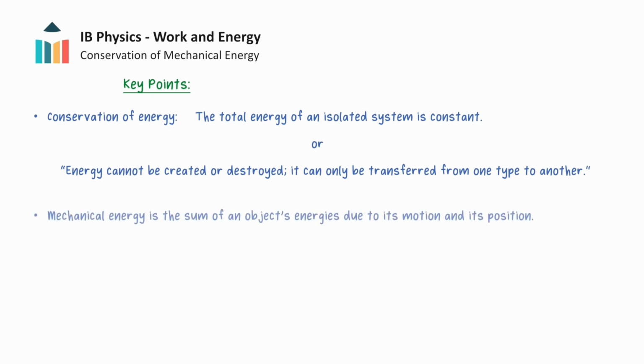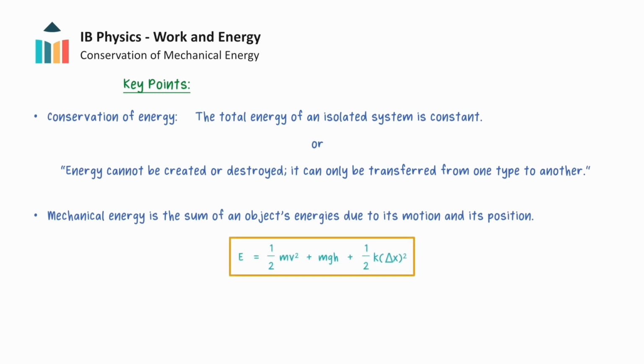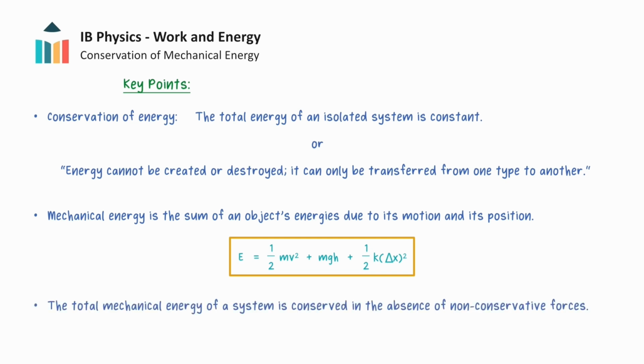We define mechanical energy as the sum of an object's energies due to its motion and its position, so it is equal to the sum of its kinetic energy, gravitational potential energy, and elastic potential energy. Moreover, in the absence of non-conservative forces, the total mechanical energy of a system is conserved. This now concludes our video on mechanical energy.